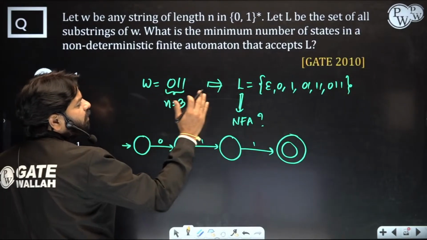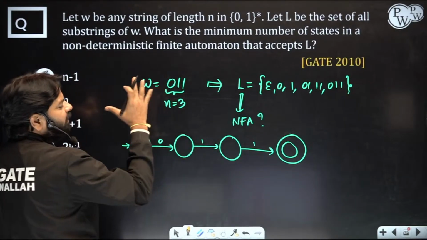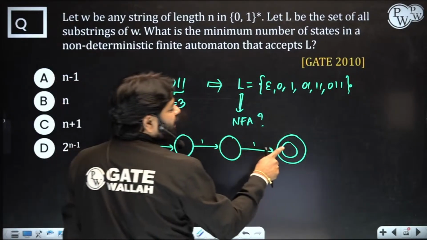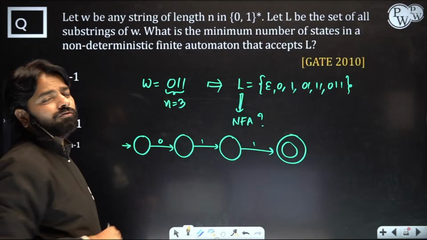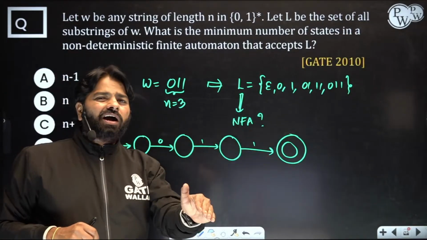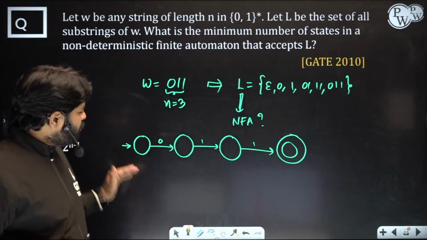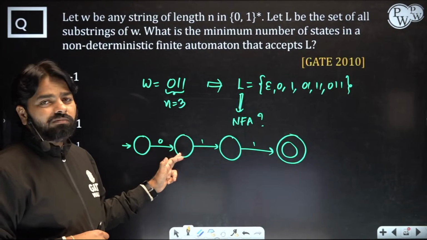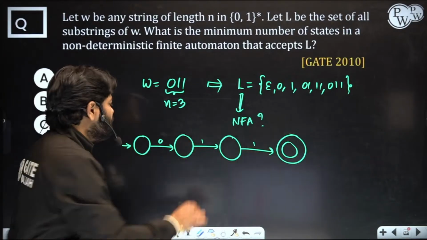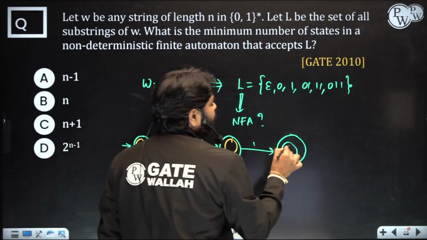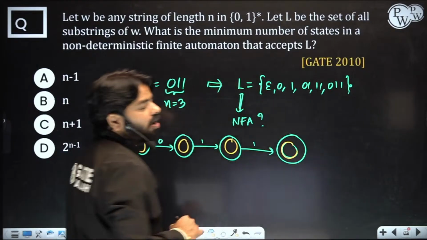Now to accept a part of the string, right? You can start anywhere, you can end anywhere. So actually you are starting here, you are ending here. But as per the definition of the substring, in the sequence, you can start anywhere and end anywhere. Suppose in this sequence you want to end anywhere, after this, or after this. So every state you can make final. Even here itself you can end. So anywhere you can end. So these are all final.